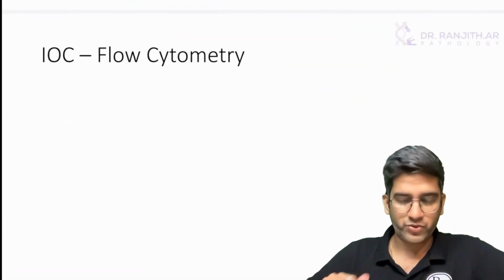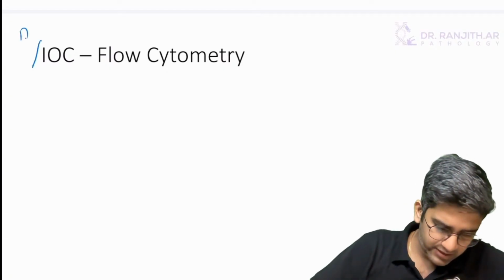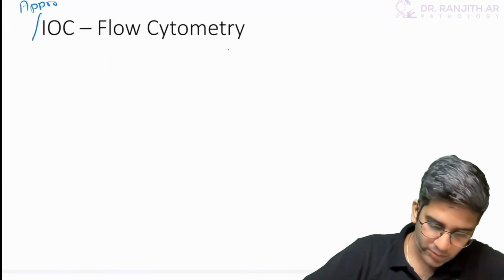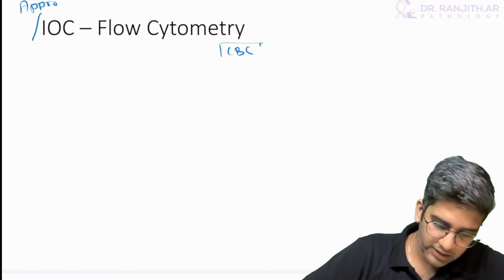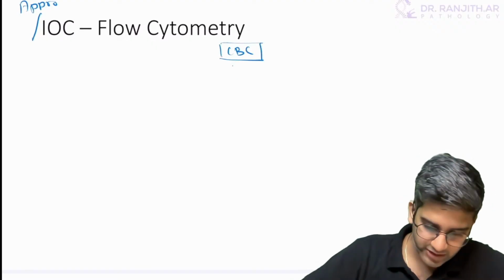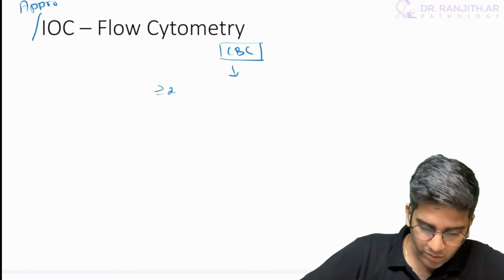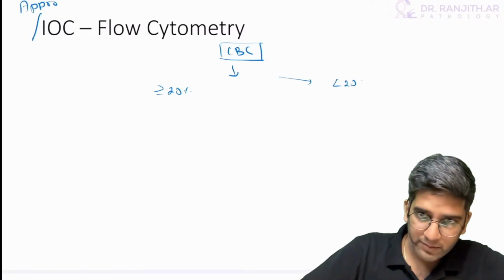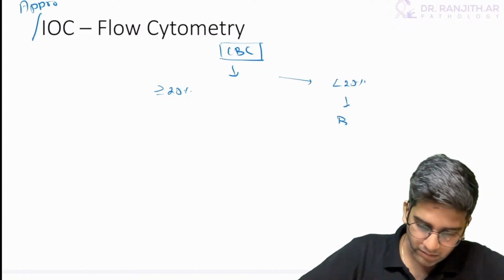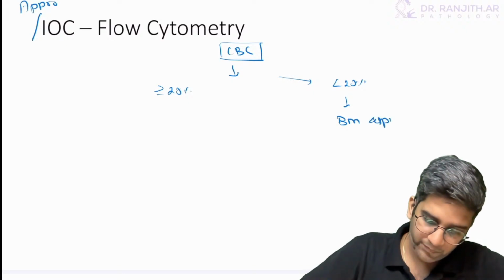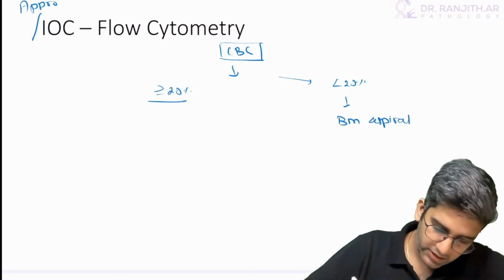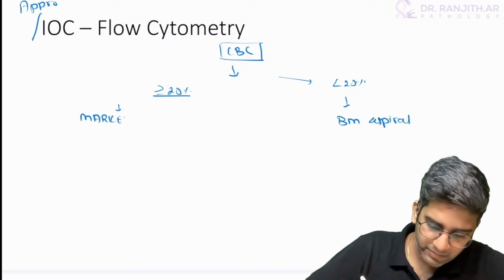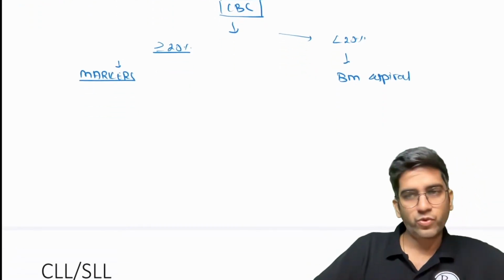Let's go to flow cytometry and approach, right? So here is about approach. The approach is the same as we did for acute lymphoid leukemia. CBC, more than or equal to 20% blast, or less than 20% blast, then you do a bone marrow aspiration. So here I go directly for markers. The first line is markers, second line is CD markers. CD markers can be done by flow cytometry.